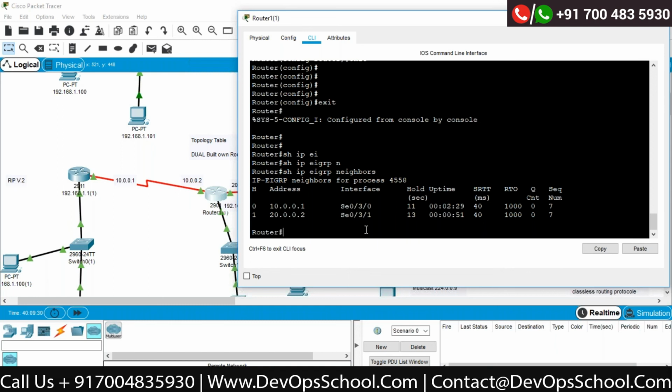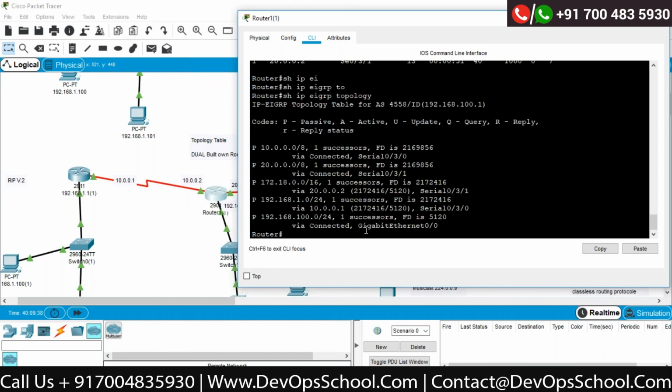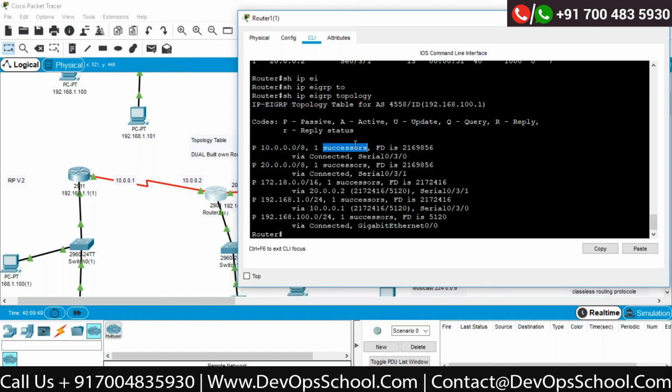Correct. Now if I say show IP EIGRP topology. Okay. Now topology means I would be able to get the value called successor. Okay, all the values are successor. I will tell you what the successor actually is, and there is also an option called feasible successor. So these are successor.